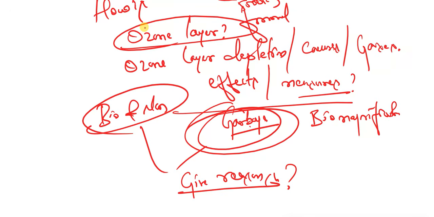They may ask you. So such types of give-reason questions they will ask you based on biodegradable, non-biodegradable, and also based on how you can manage the garbage. Clear, all of you? I hope the concepts are clear.